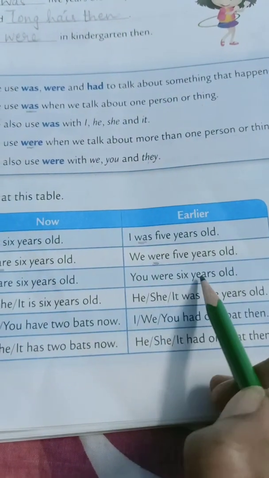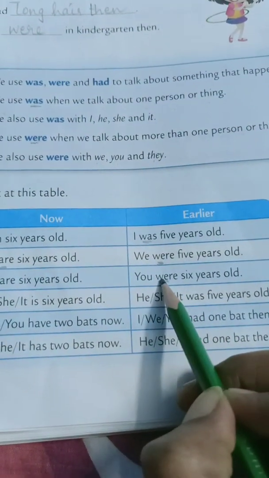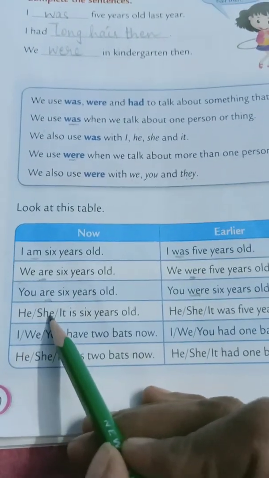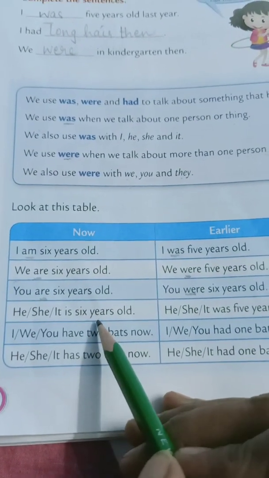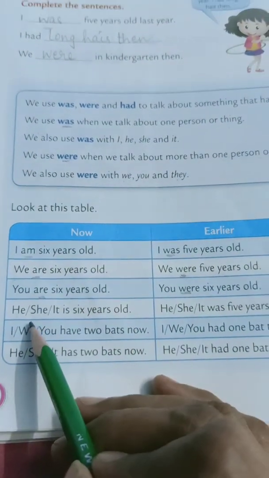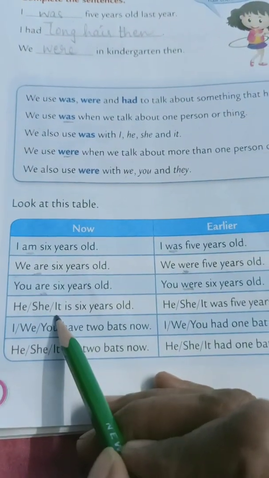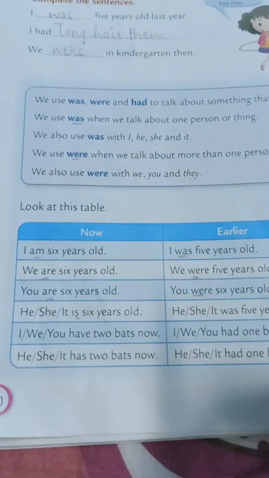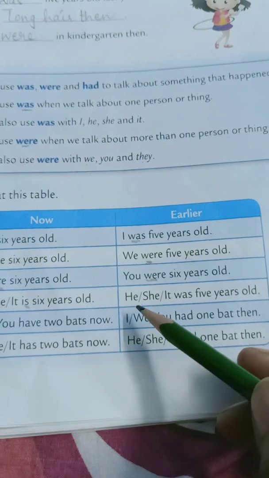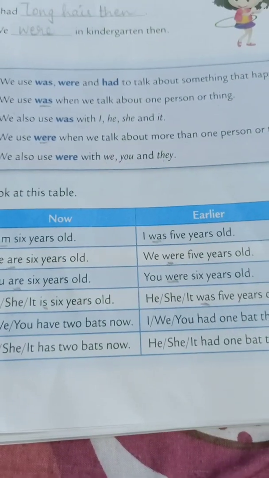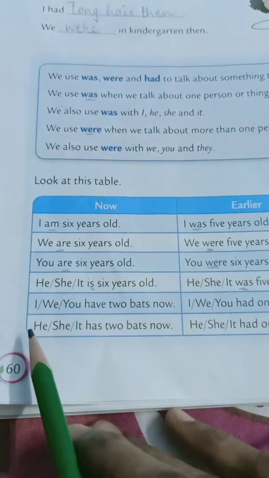You were 6 years old. He, she, it is 6 years old. We can use he is 6 years old, she is 6 years old, or it is 6 years old. Okay. So this is the present one. Here also he, she, it was means earlier, means past one.